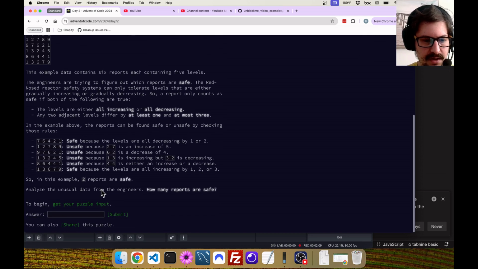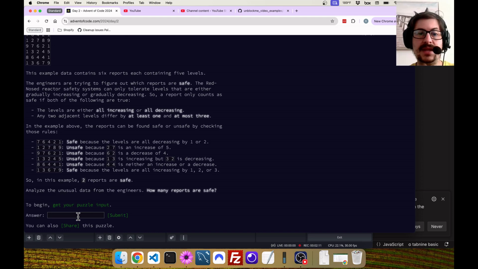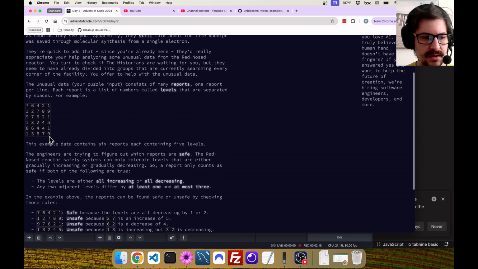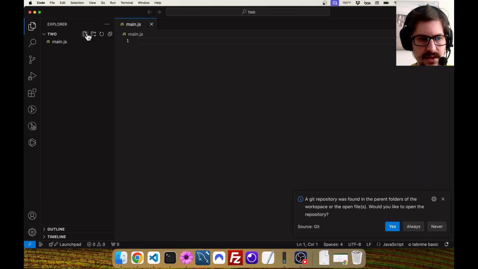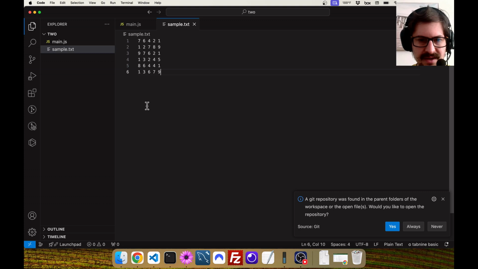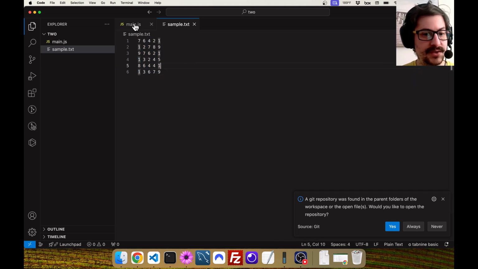And then they're just asking how many reports are safe. Not even asking which ones are safe, they're just asking how many. So it's not the hardest thing ever. Let's start with the sample this time. I'm just going to do this as a simple text file right now because that's going to be simpler. All right, so first we want to pull this data in and process it.